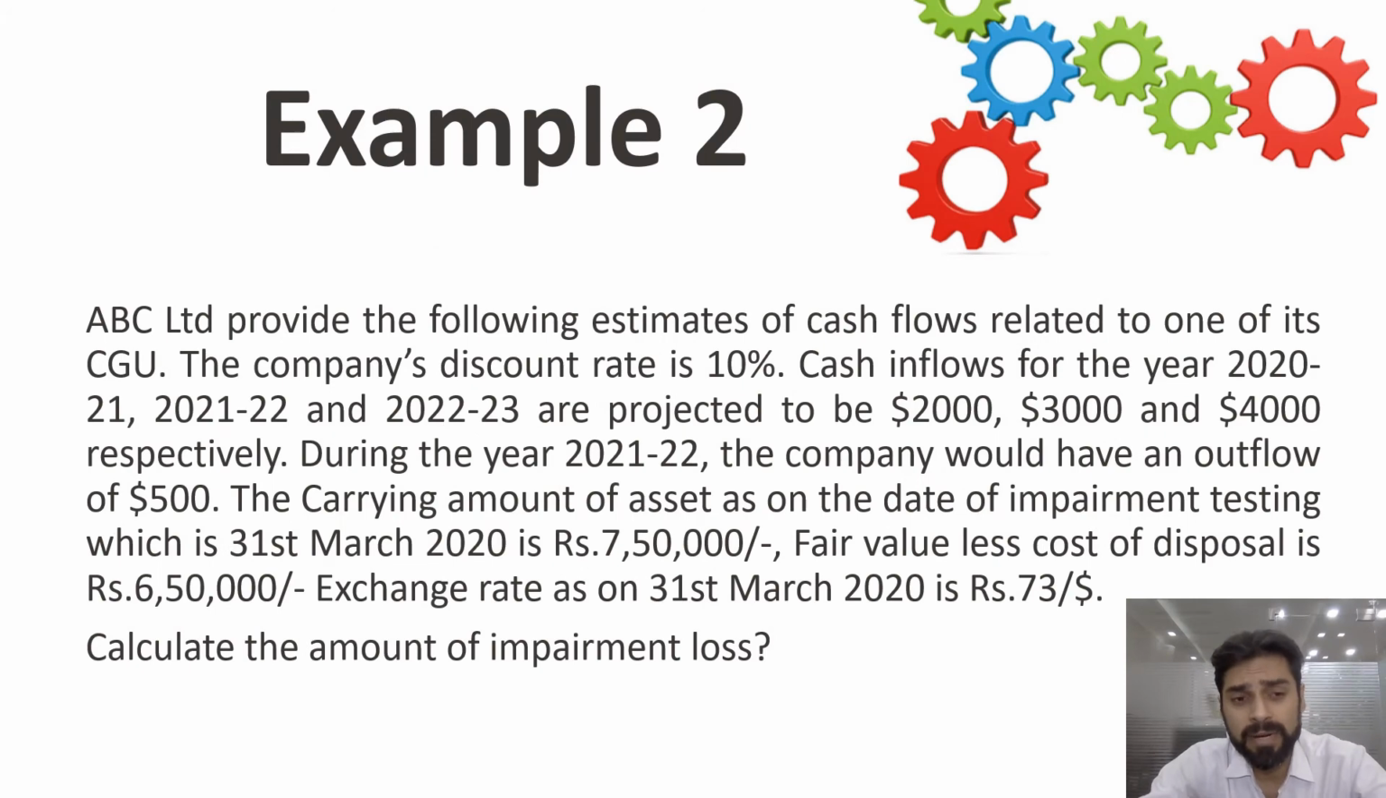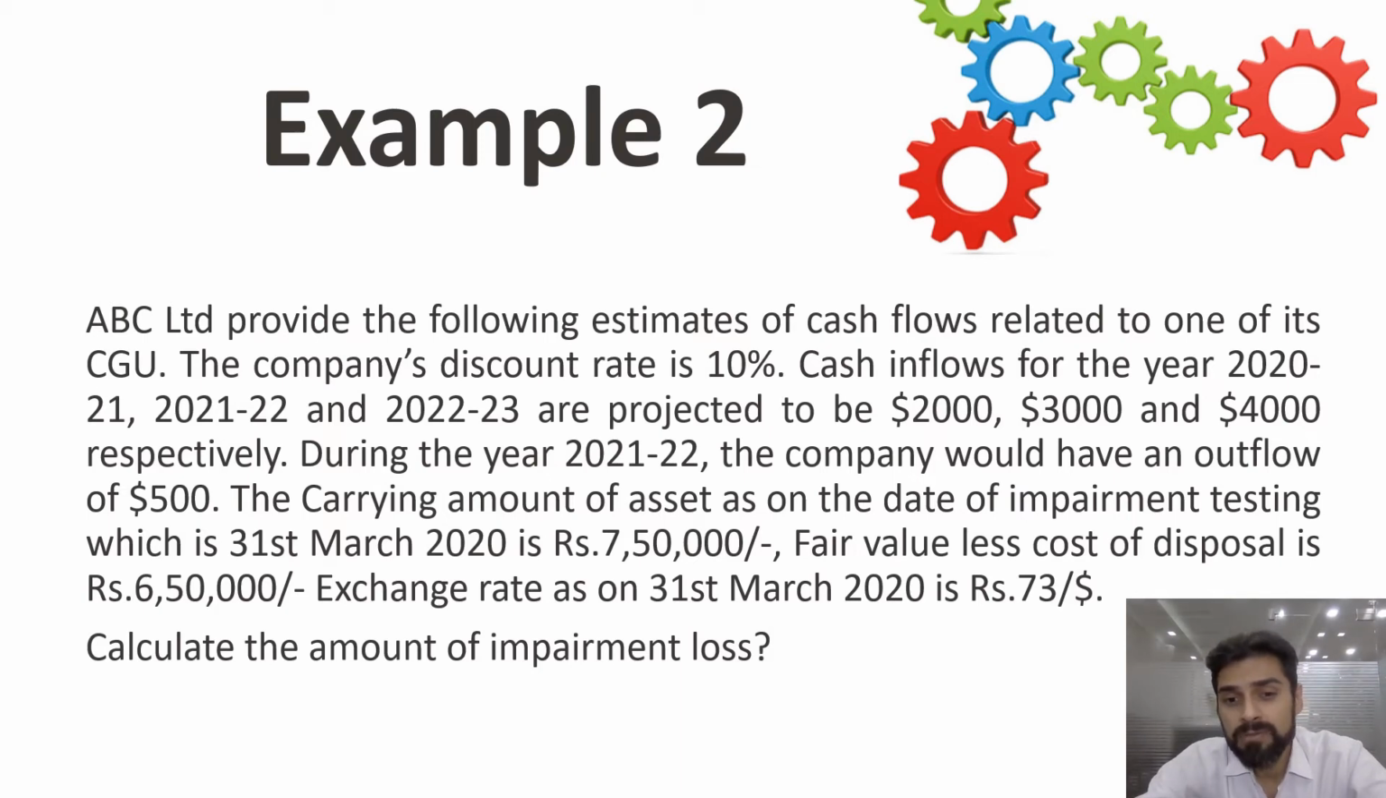Let us understand it better with the help of an example. ABC Limited provides the following estimate of cash flow related to one of its cash generating units. The company's discount rate is 10%, and the cash inflows for the years 2020-21, 2021-22 and 2022-23 are projected to be $2,000, $3,000, $4,000. During the year 2021-22, the company would have an outflow of 500 million. So we will also have to take into account the outflow.